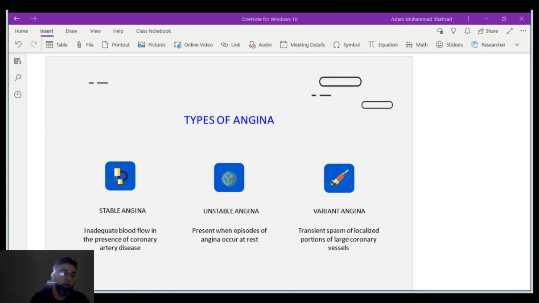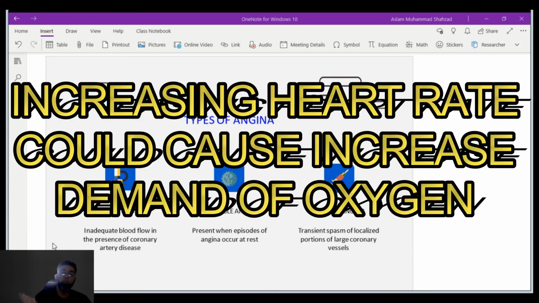And when we talk about angina, maintaining the heart rate is very important, because if the heart rate is too high, it could lead to less oxygen supply to the heart muscles. If there is more increase of the heart rate and more increase of the contractility, then it will increase the requirement for oxygen as well.